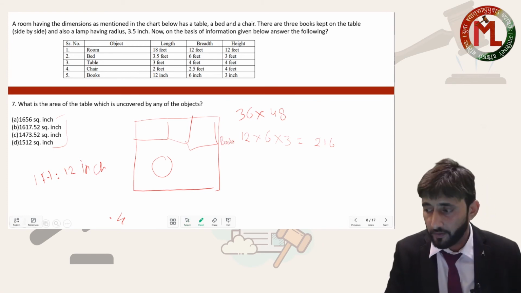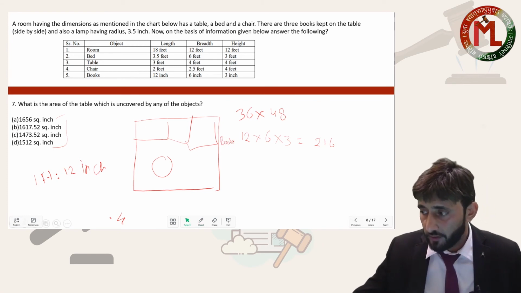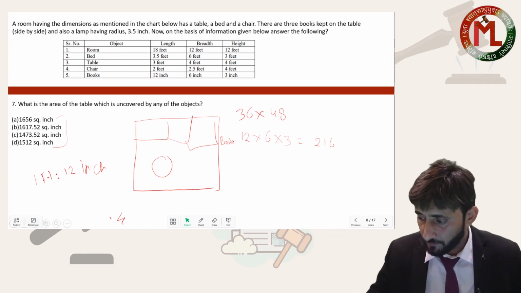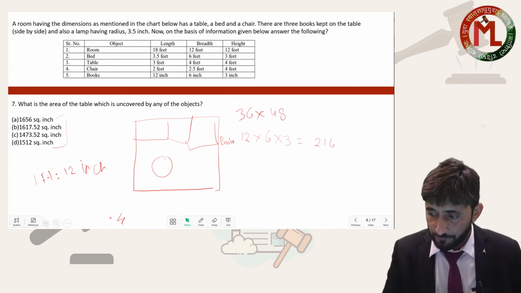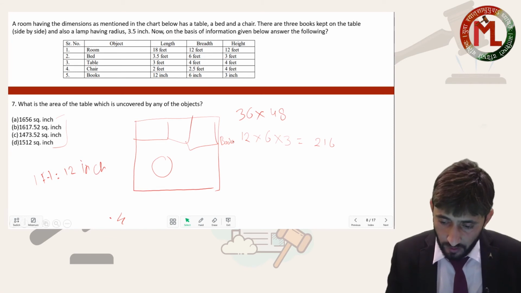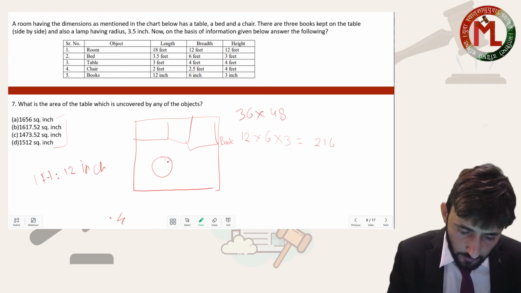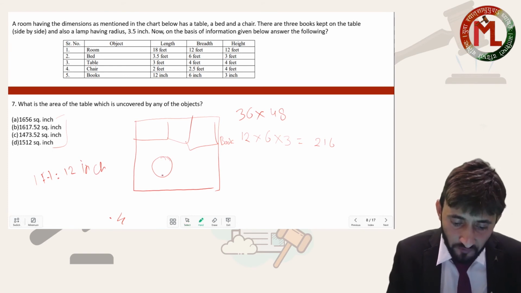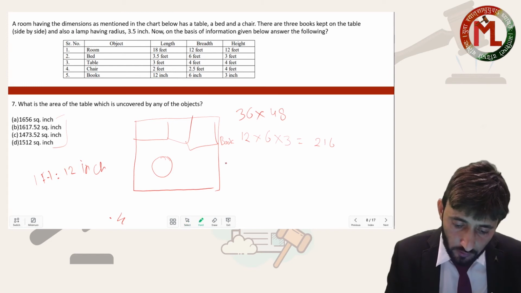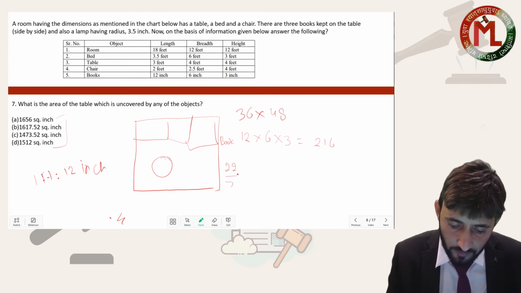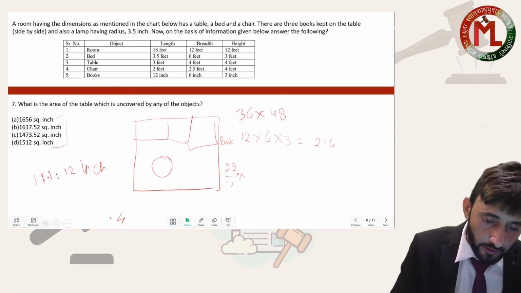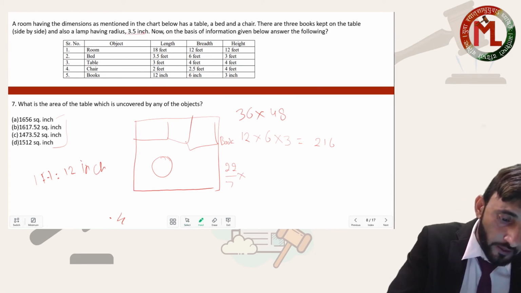Fine, beta. Now after this, there was a lamp also. Lamp is in the form of a circle, fine. So circle area is pi r square, 22 by 7, and here radius is 3.5 inches.